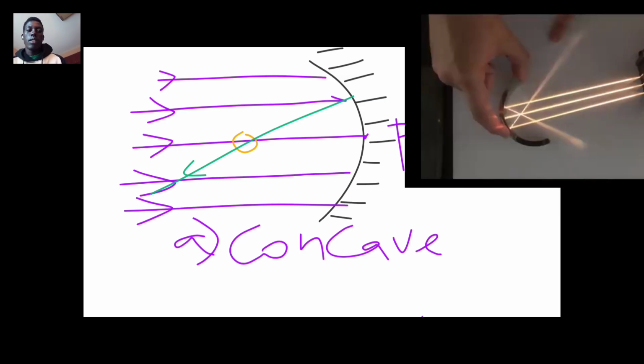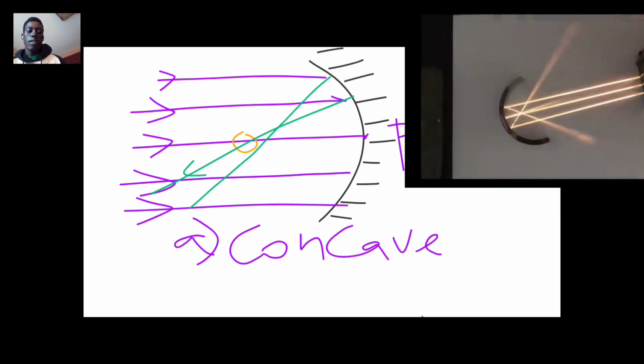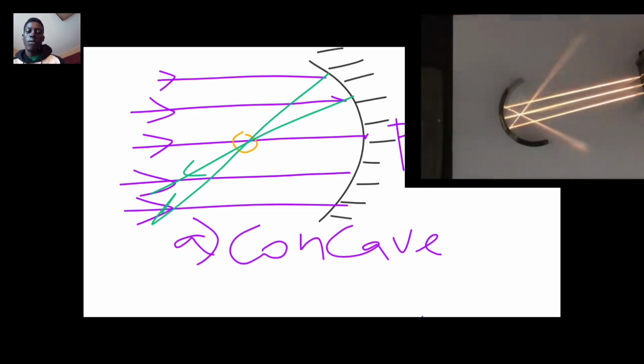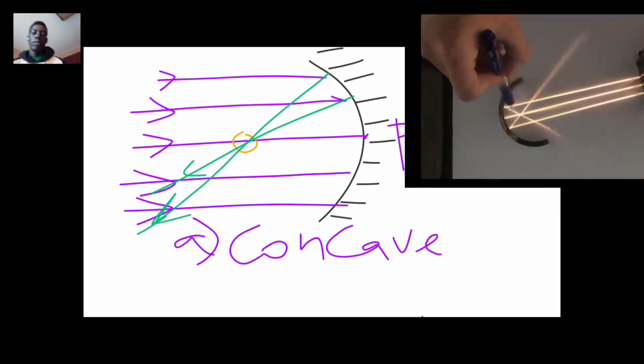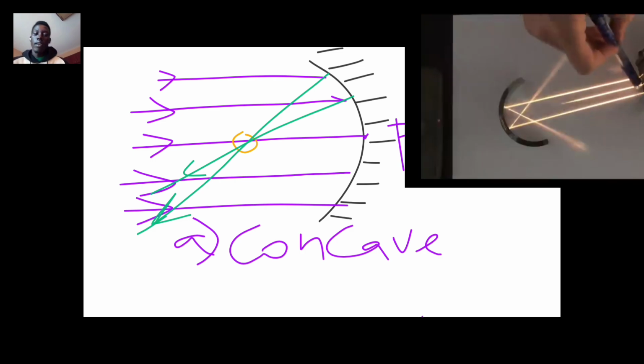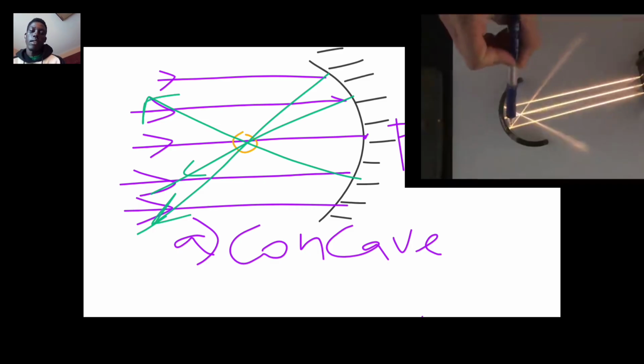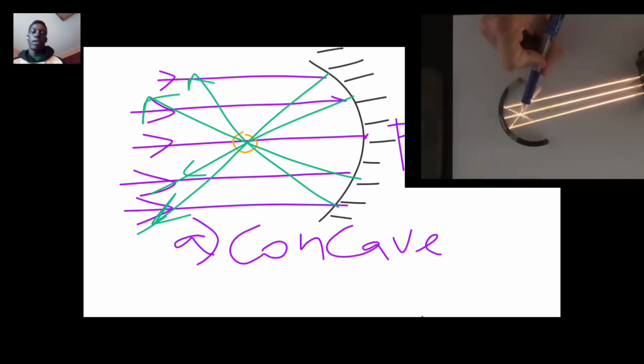So this ray of light will pass through the focus here. It will pass through the focus, reflected ray. And this one will also pass here. Then this one will also pass here.